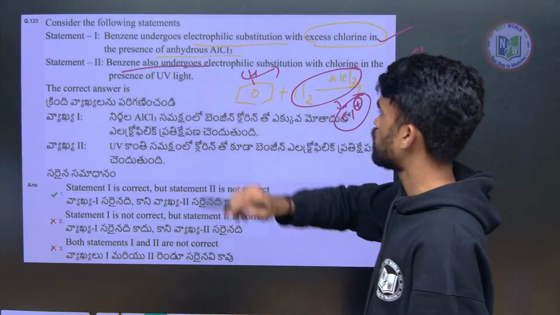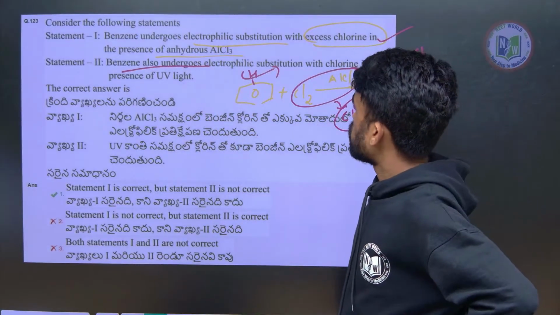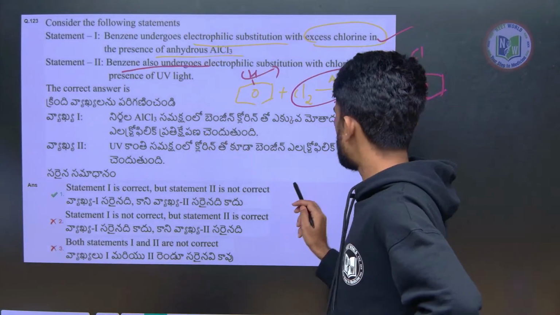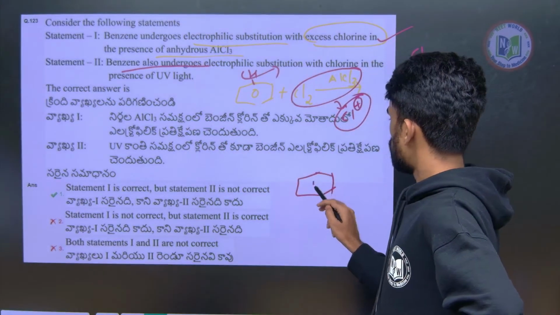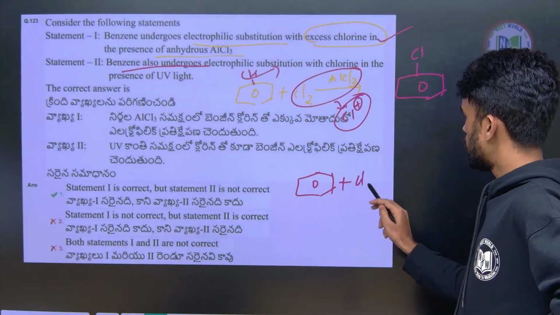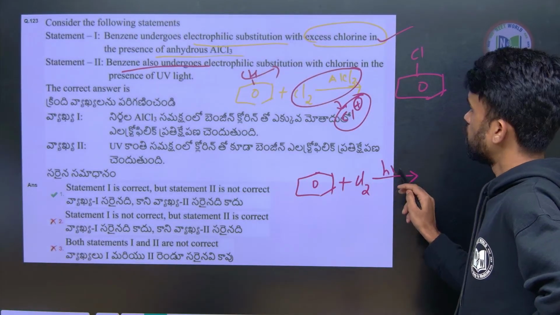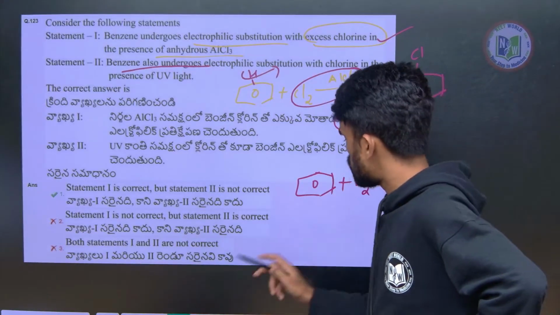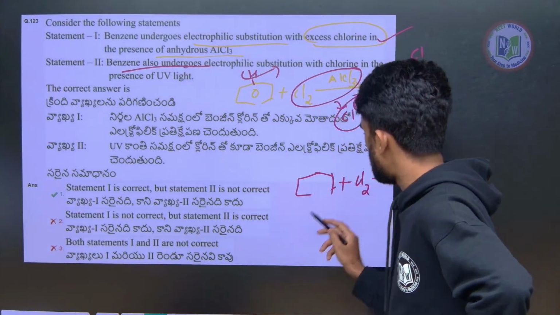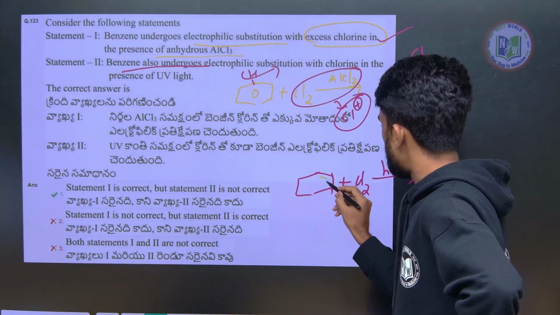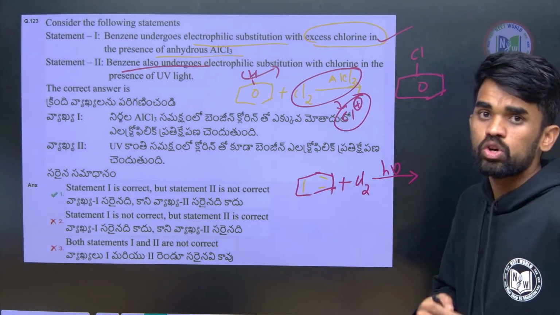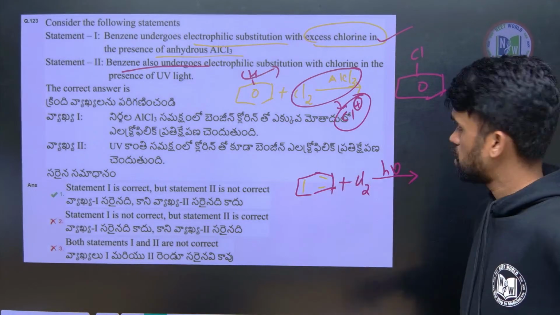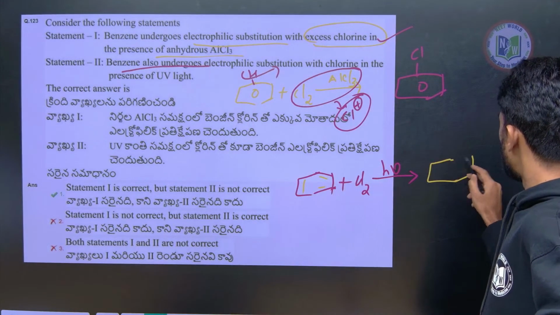Benzene undergoes electrophilic substitution reaction with chlorine in presence of UV light. Whenever we are taking benzene with chlorine in presence of sunlight, UV light, what happens here? These pi bonded electrons are there in the benzene ring. These pi electrons will undergo addition reactions. Each of this chlorine will be added on these carbons.